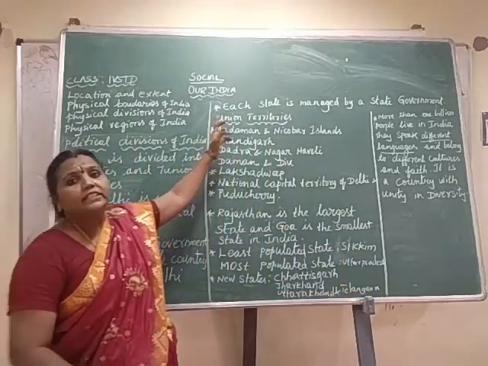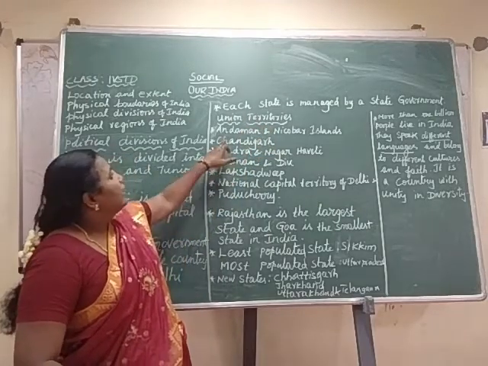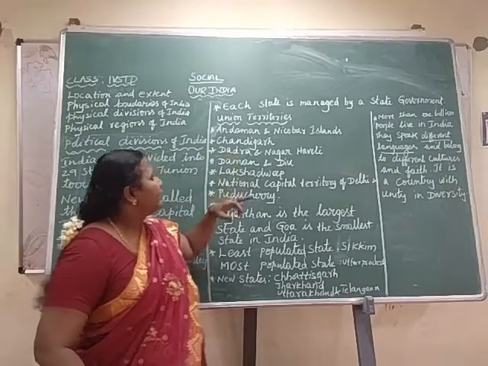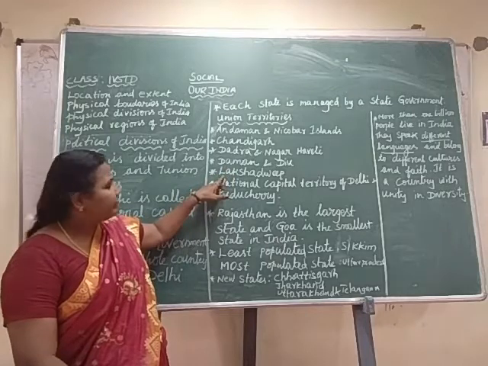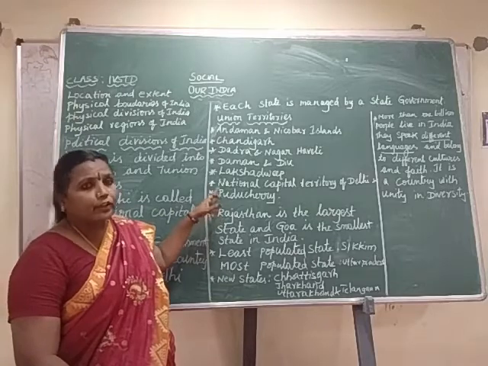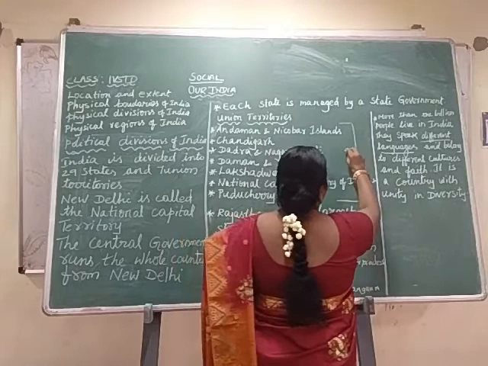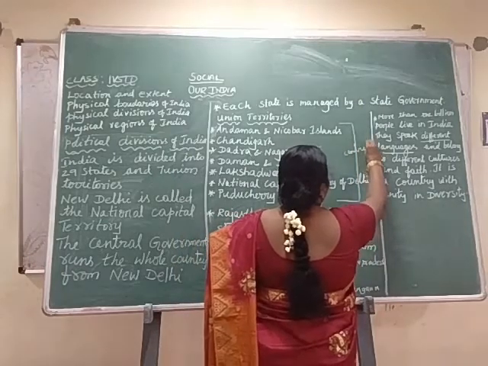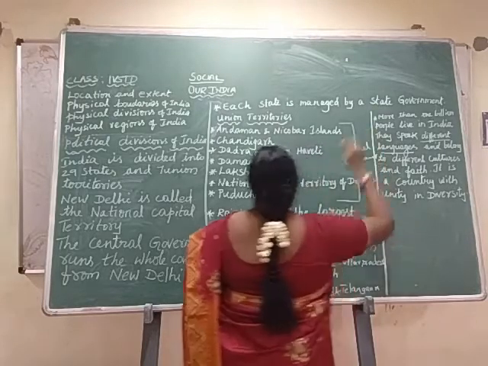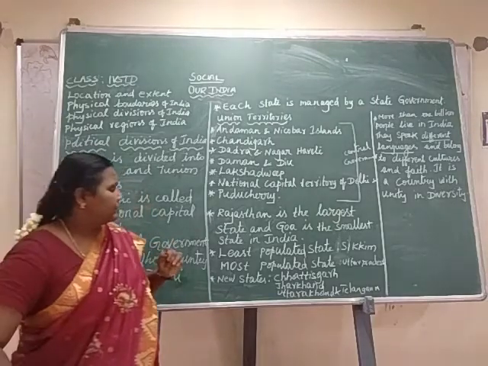Next, union territories. There are 7 union territories in our country: Andaman and Nicobar Islands, Chandigarh, Dadra and Nagar Haveli, Daman and Diu, Lakshadweep, National Capital Territory of Delhi and Puducherry. The union territories are run by the central government.